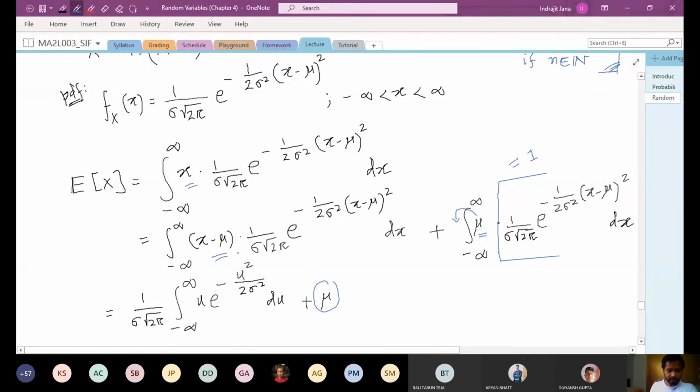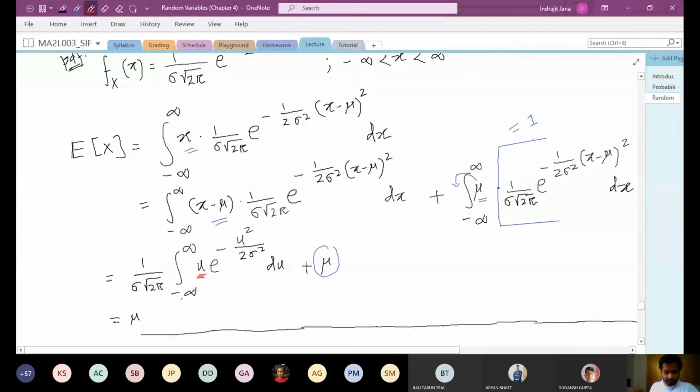What about the first part of the integration? In the first part, I did a change of variable. So I said u is equal to x minus mu. So it simply becomes u times e to the power negative u square over 2 sigma square du, and so on. Now if you look at this first integration, this integration is 0. Why is it 0? Because this integration is over the whole real line, and this is actually an odd function.